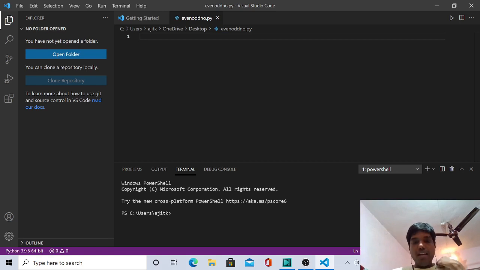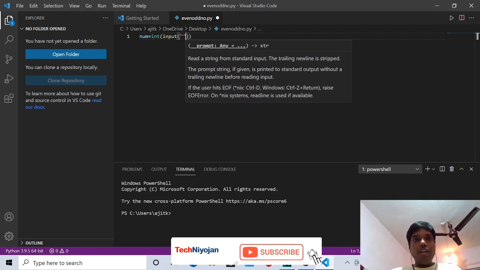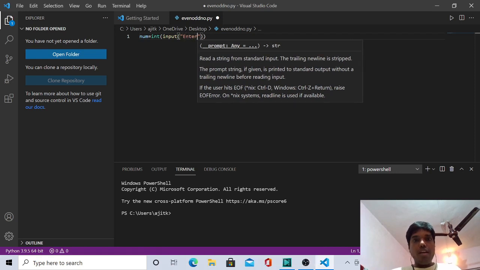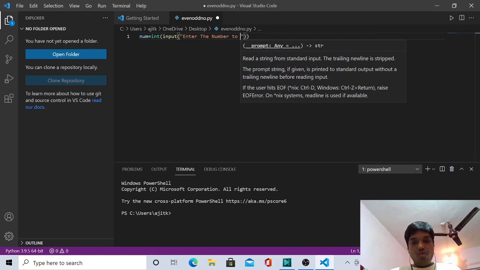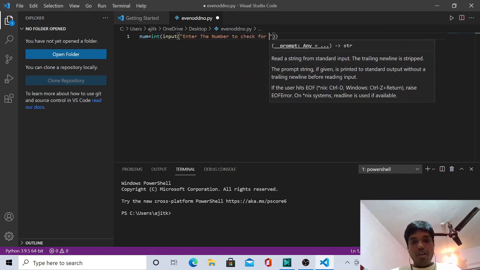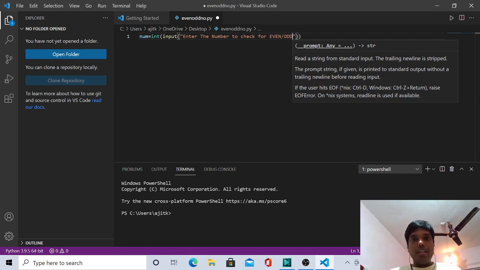So for that we have to take a number variable, and to that we have to take an input because we have to check the number the user enters. So input over here, and we'll say enter the number to check for even odd, right?